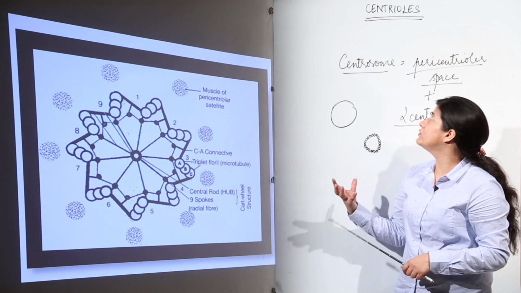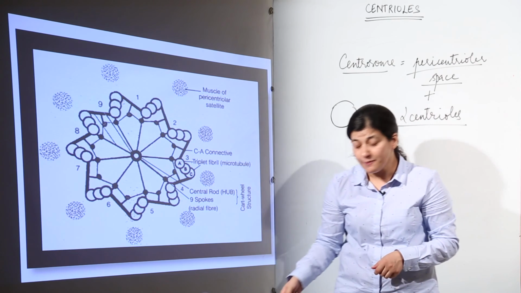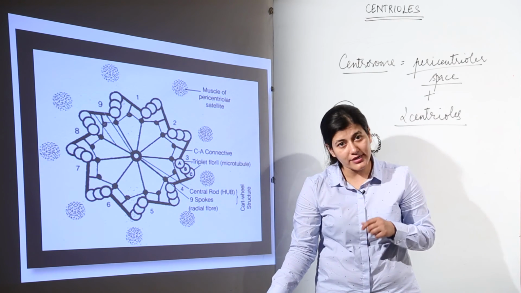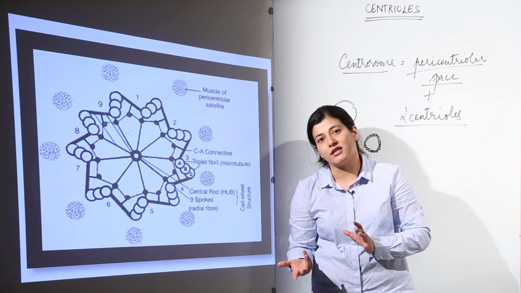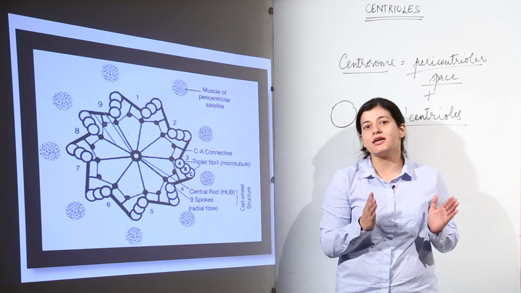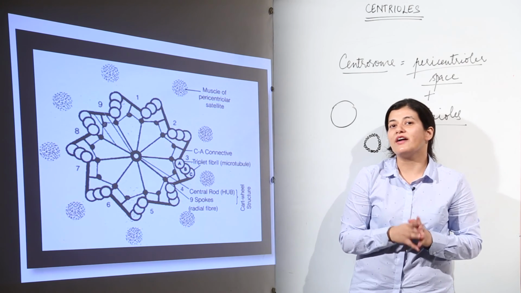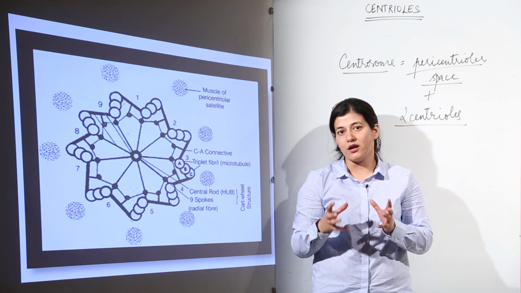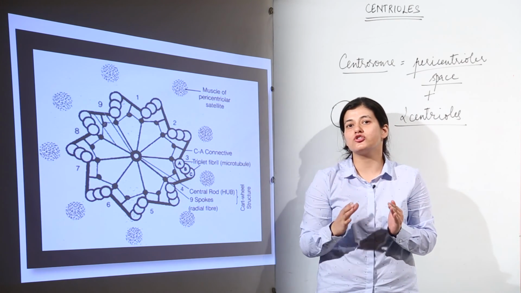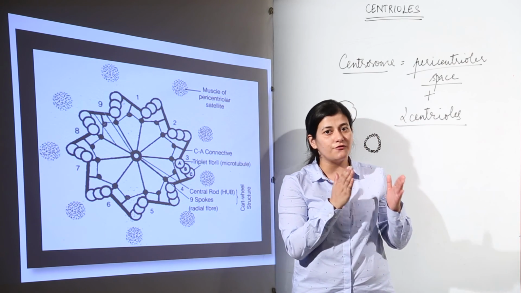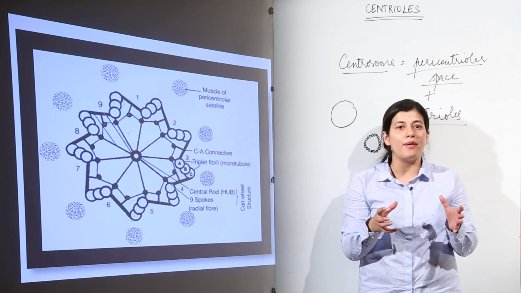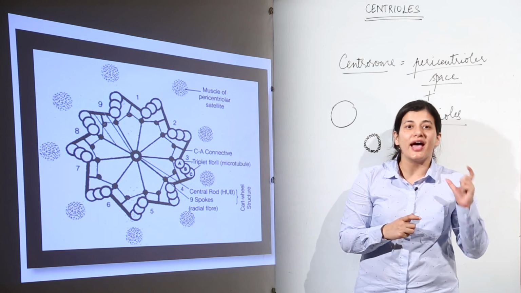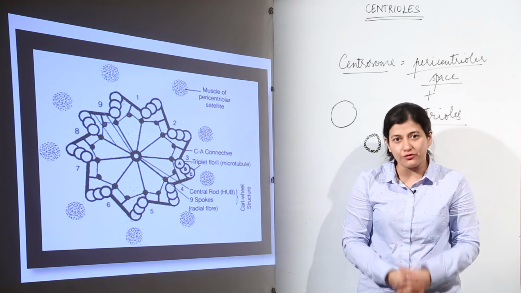So this is all about the centriole that we have to learn. What you have to learn properly is the difference between the centriole's ultrastructure and the flagella's ultrastructure. In the case of the centriole we have a 9 plus 0 arrangement, where 9 represents a microtubular triplet, while in the case of flagella it is a 9 plus 2 arrangement, where the central hub has 2 microtubules and 9 represents a doublet of microtubules.